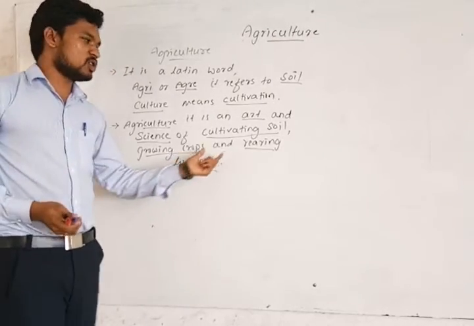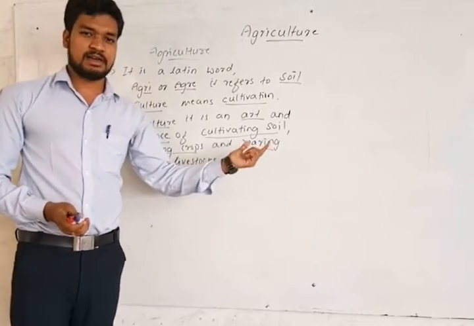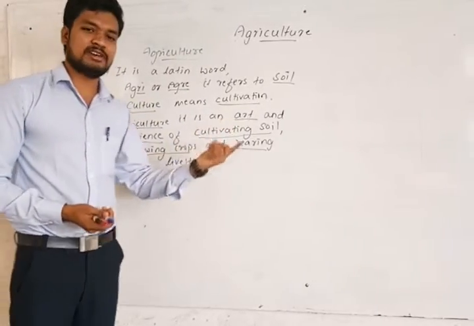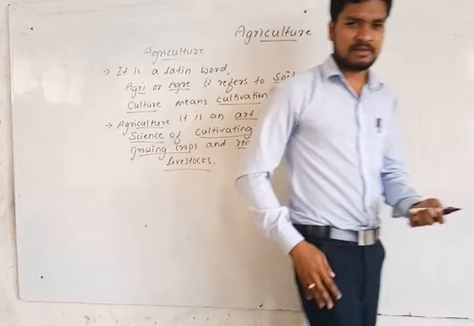So agriculture is not only growing the crops, it includes many processes, mainly the cultivation of the soil. What is this cultivation of soil?